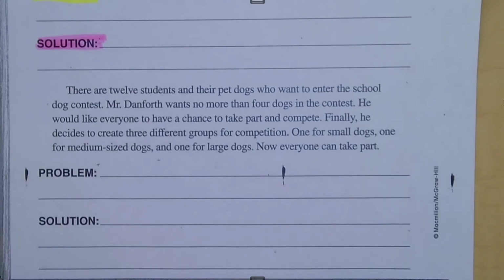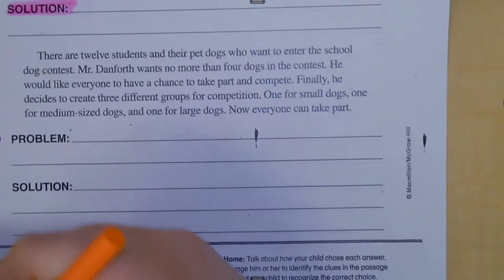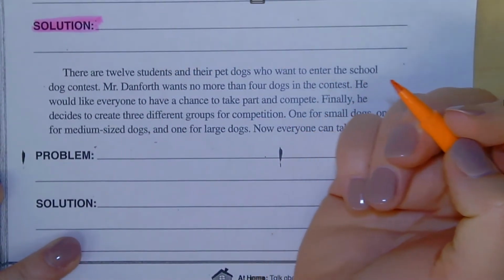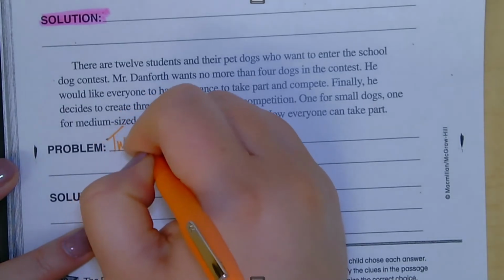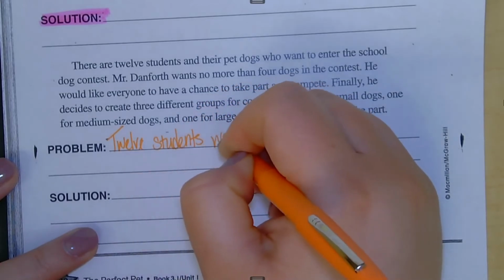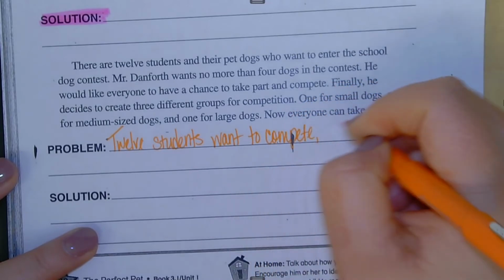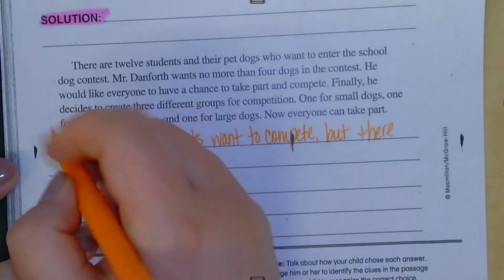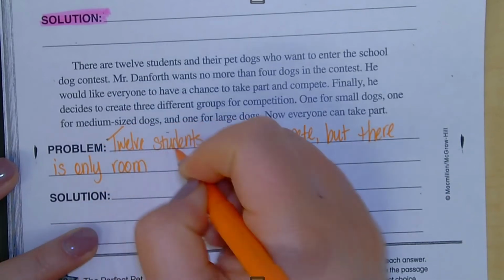Okay, so right now the problem is, trying to get my pen cap off. All right. So right now the problem is 12 students want to compete, but there is only room for 4.